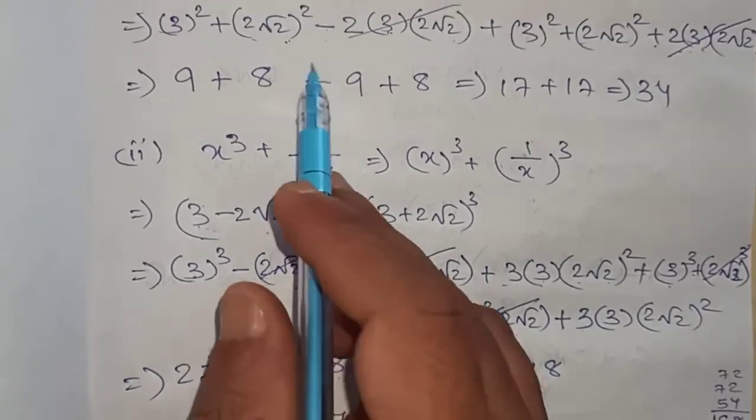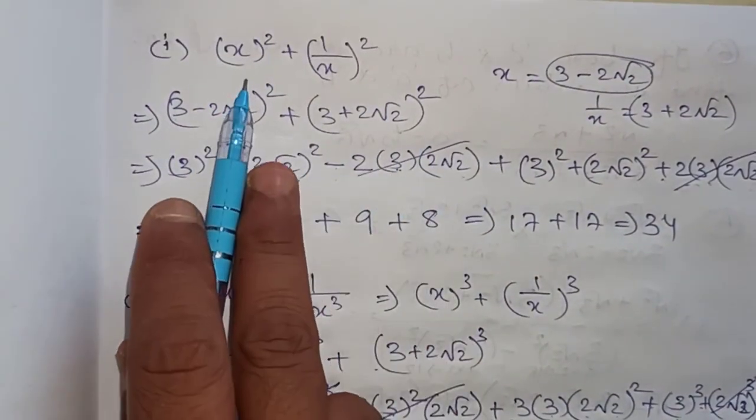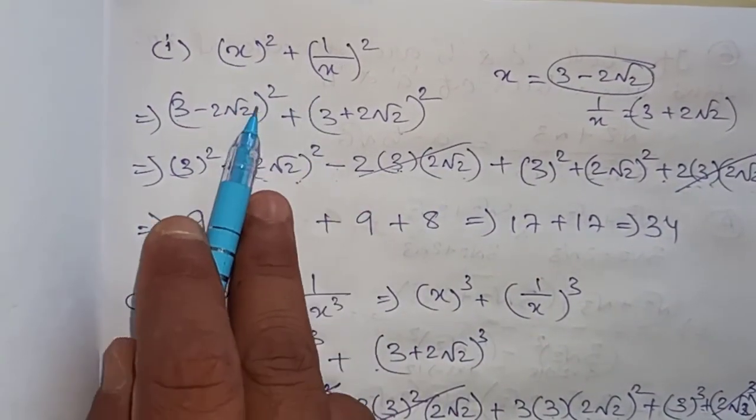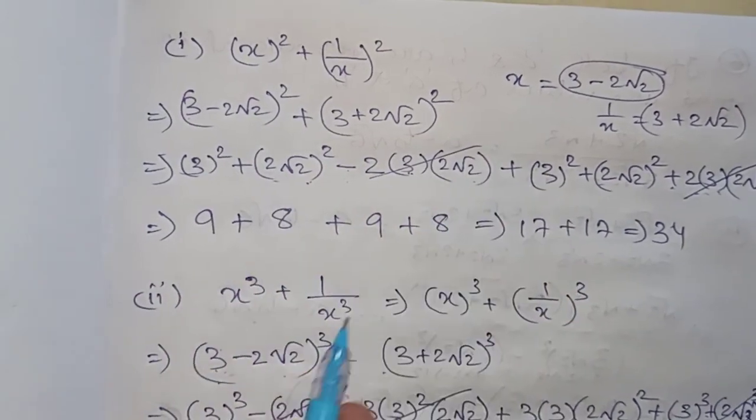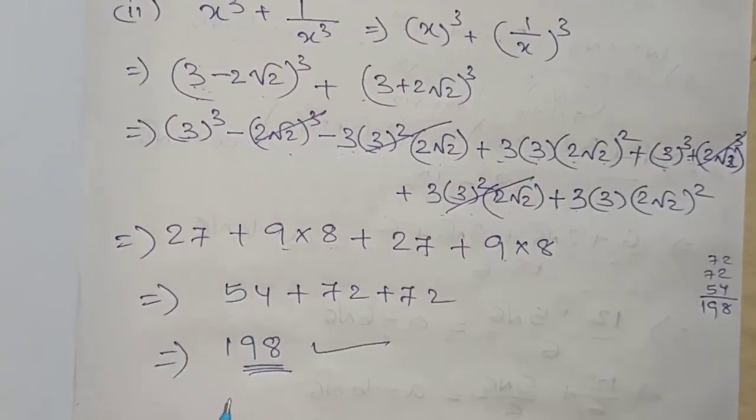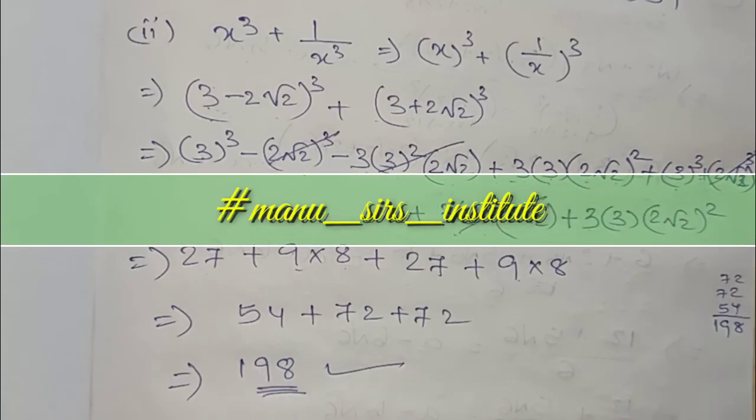So in this way, if you get this type of question with a surd in the denominator, you solve it by rationalizing and using the identity formulas. I hope you have understood whatever I have taught.